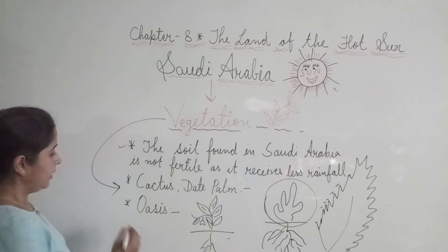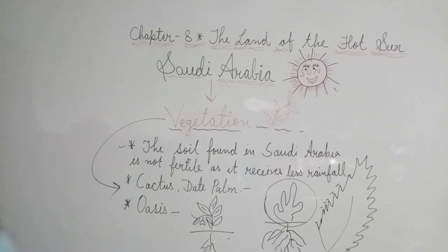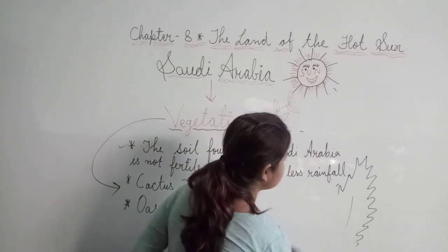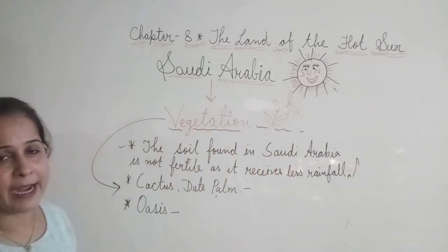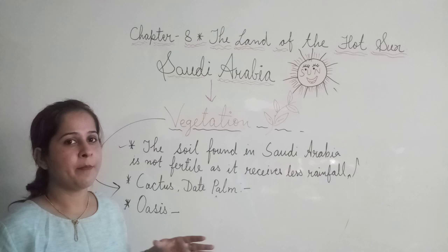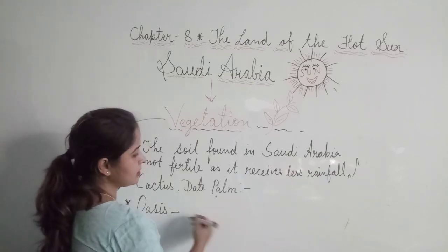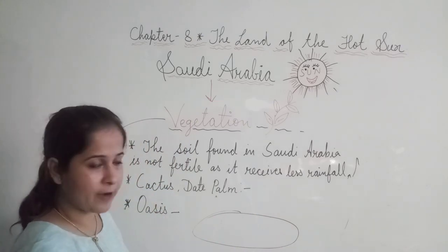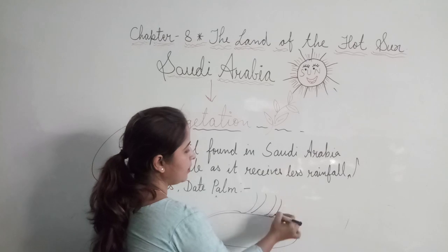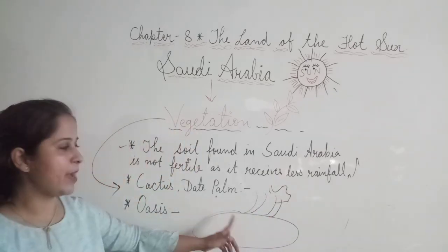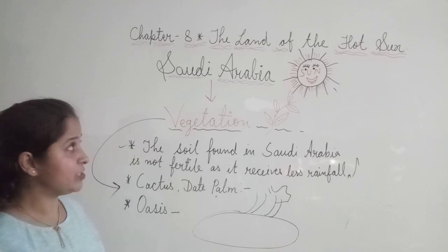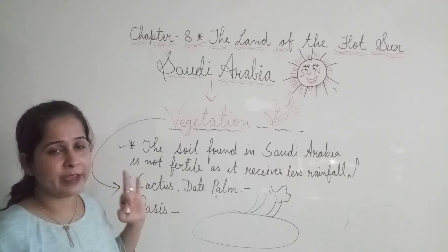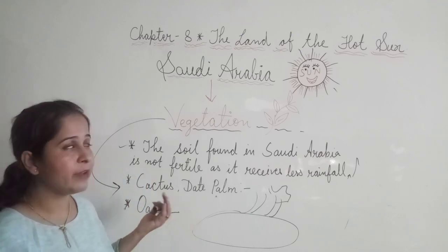Next is oasis. What is an oasis? Let me start. An oasis in a desert area is that part where we find a little amount of water. See, oasis is that part where some amount of water sources are found, and greenery is grown or found nearby its bank. So this is all about the vegetation that we find in Saudi Arabia, and we obviously find very less vegetation because of very less rainfall.